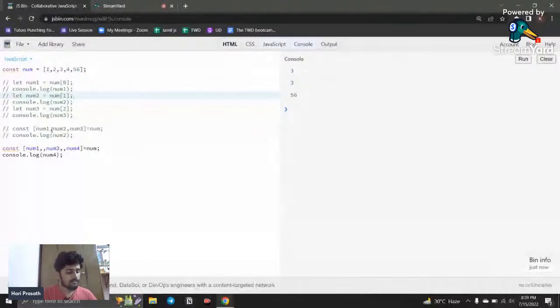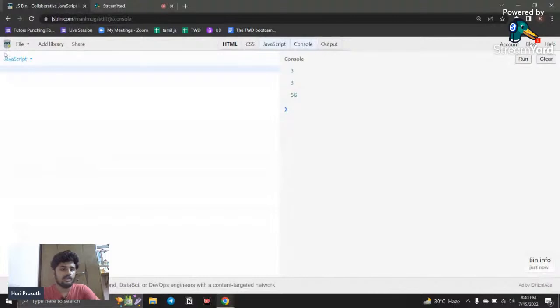The next thing is that you can use destructuring in functions too. It is very useful when you use this in functions. How can I do that? For example, I am going to create a function, and I say a comma b.